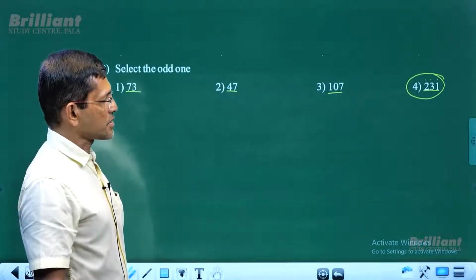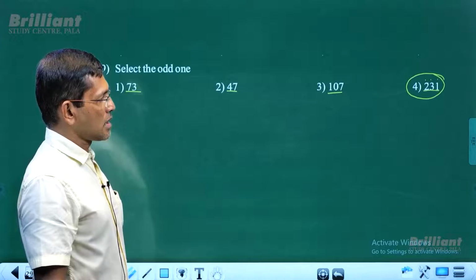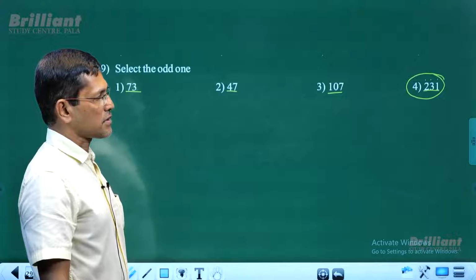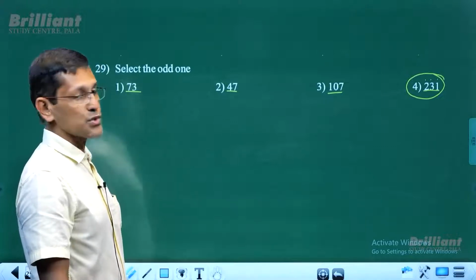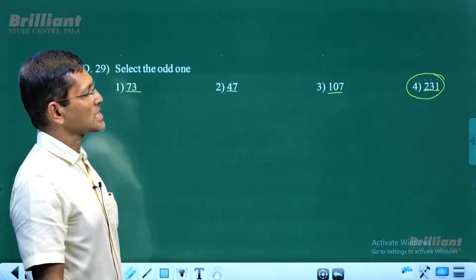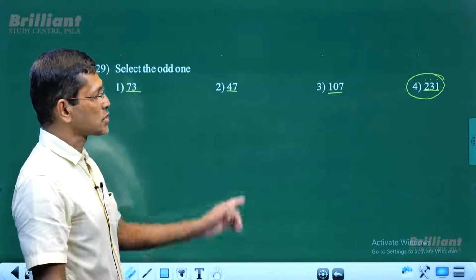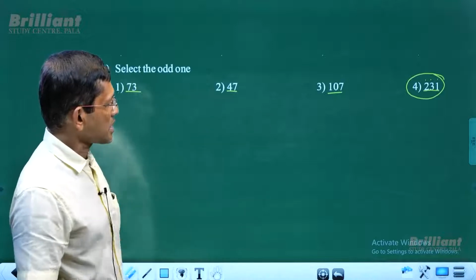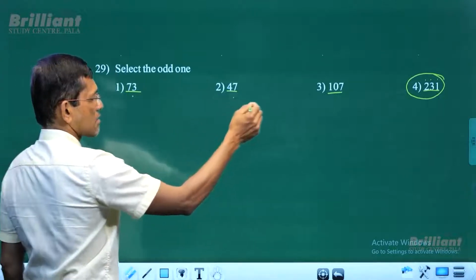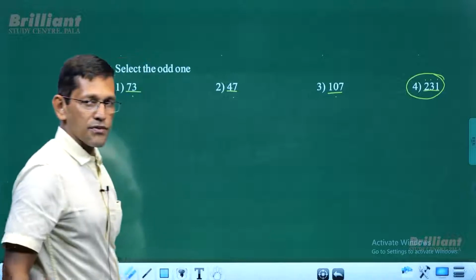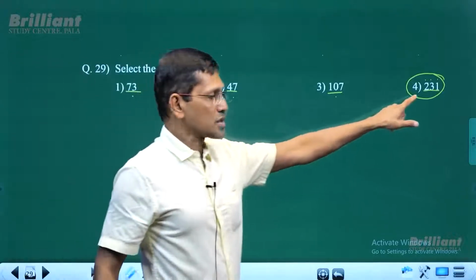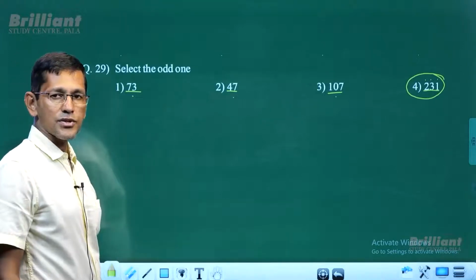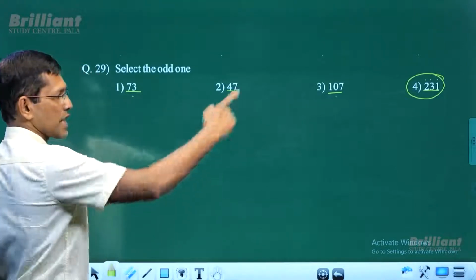All right. See that 180 is the nearest multiple of 3 we can remember. Then 210 is a multiple of 3. 210 plus 21, that is 231. So that is definitely a multiple of 3. So if that's a multiple of 3, these other numbers are not multiples of 3. The only number which is a multiple of 3 is this one. All other numbers are prime numbers. So the answer is 231.